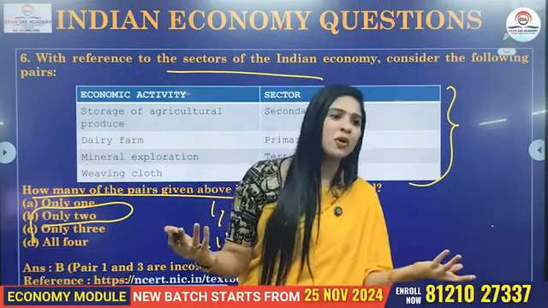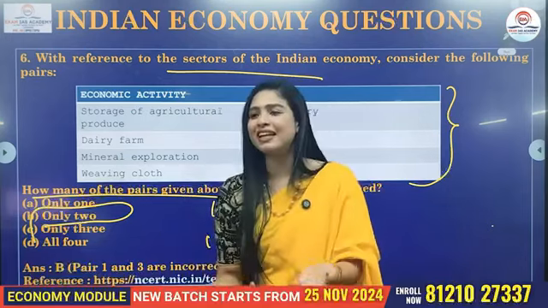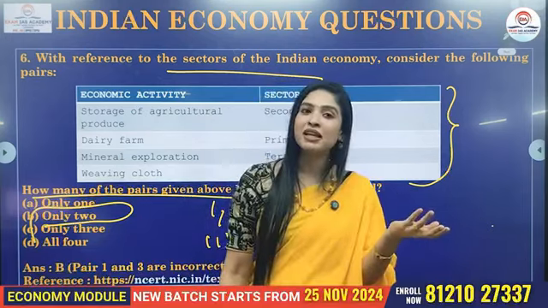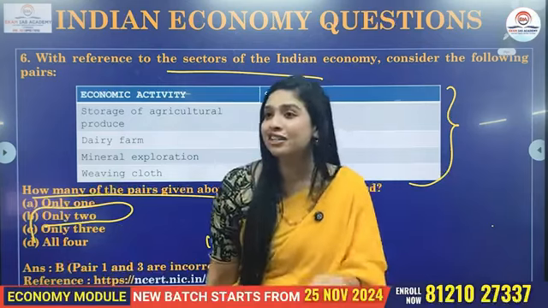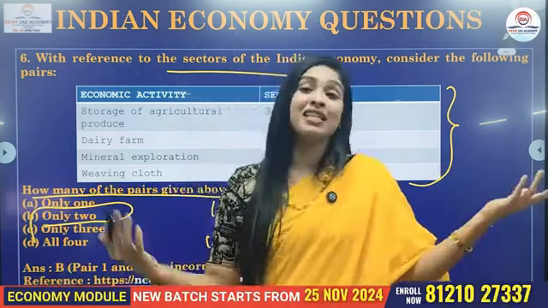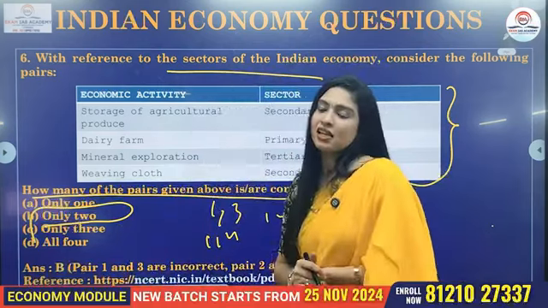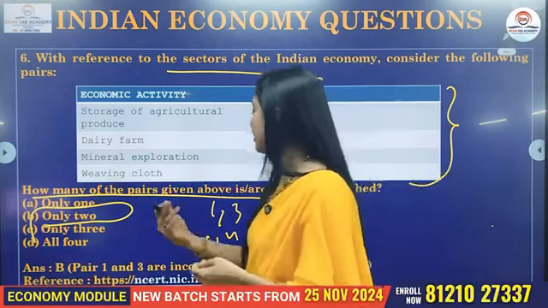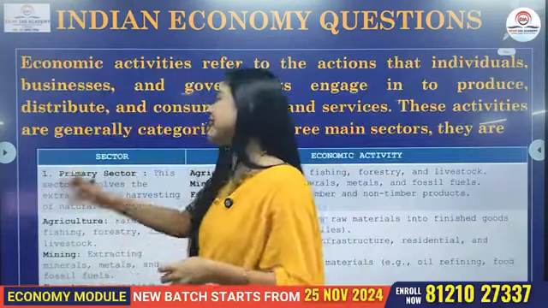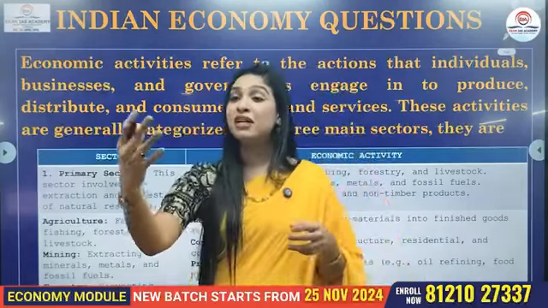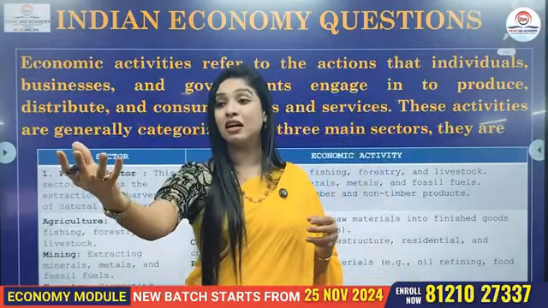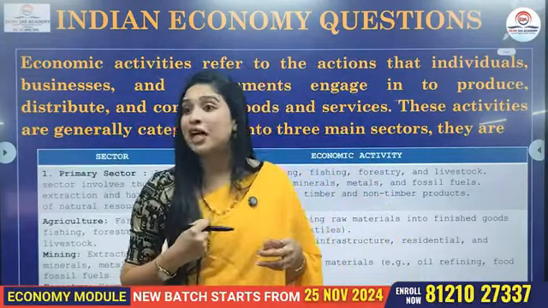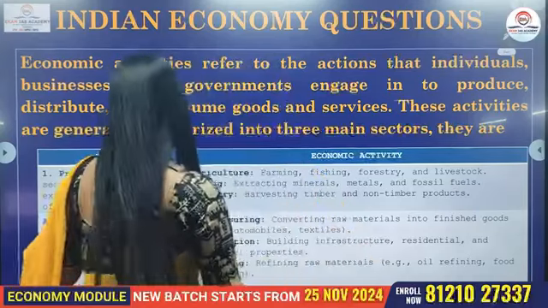3 sectors of economy. What are they? Primary, secondary, tertiary. What is primary? Primary consists of the agriculture and the related, or let's say the allied activities like farming, forestry, fishing, mining, quarrying, etc. Even mineral or energy extraction is also coming under what?